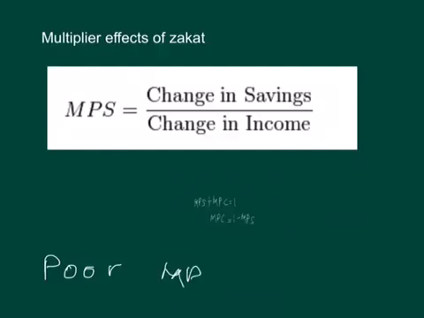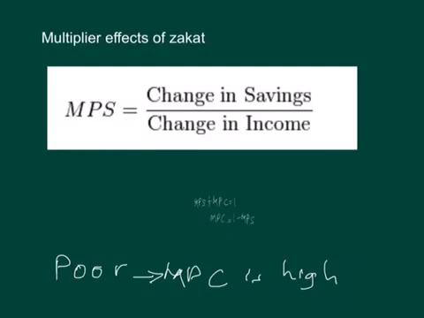For example, when they receive, let's say, $100, they may spend all that $100 for consumption. Therefore, in this case, the MPC is equal to 1. Therefore, MPS will be 0.